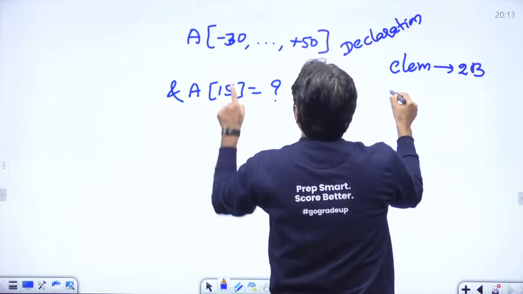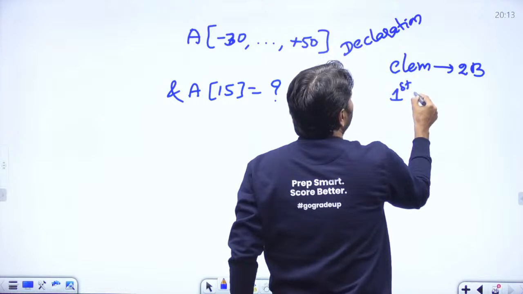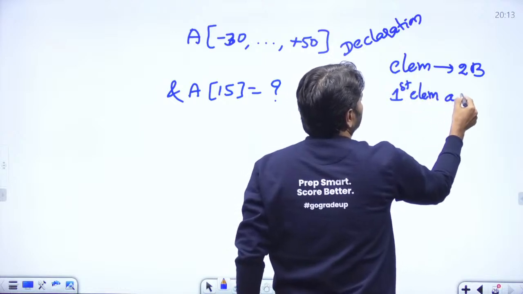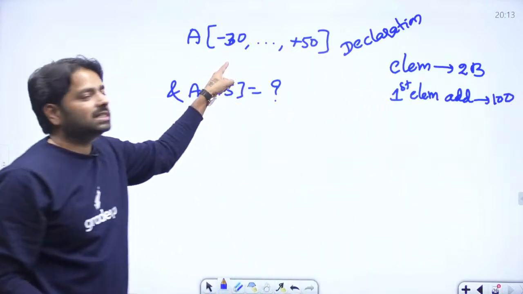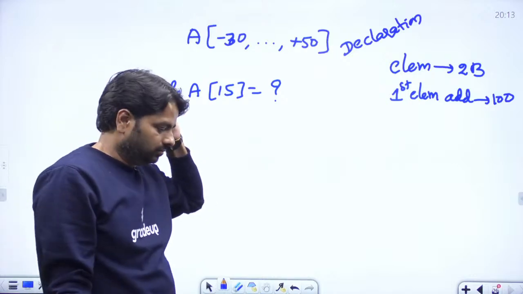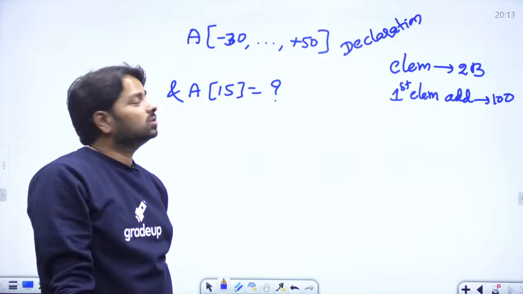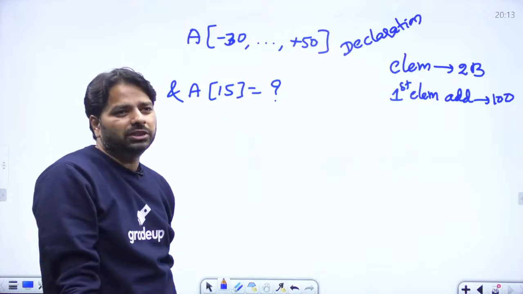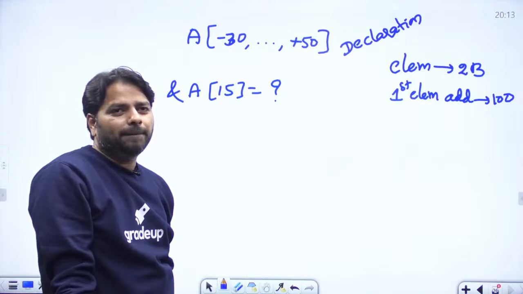And the first element is minus 30. First element address is, let's say, 100. That is A of minus 30. Now A of 0 you can't assume. Okay, now let's do it. If you assume A of 0 is 100, it's a different answer. Of course, A of 0, you can't get that computation at all.